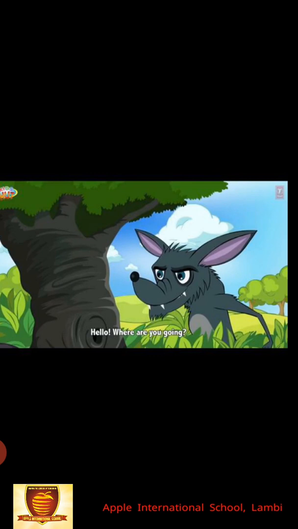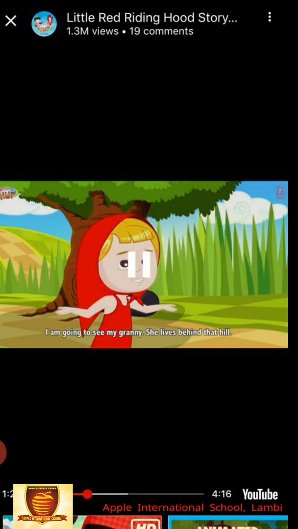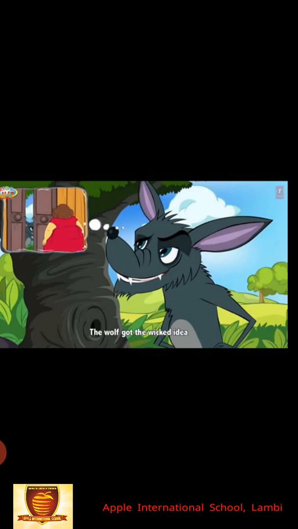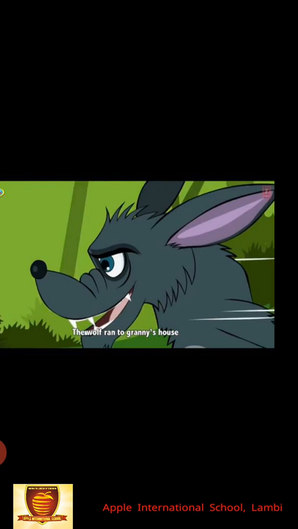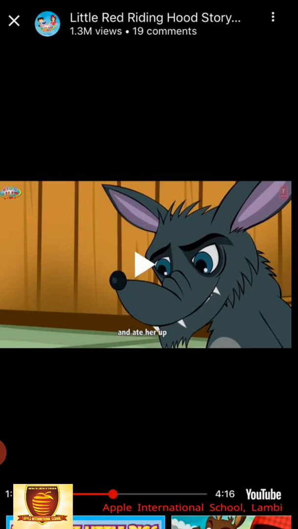Hello, where are you going? The wolf said, where are you going? Little girl said, I am going to see my granny. She lives behind that hill. The wolf got a wicked idea. The wolf ran to Granny's house and ate her up and got into Granny's bed.